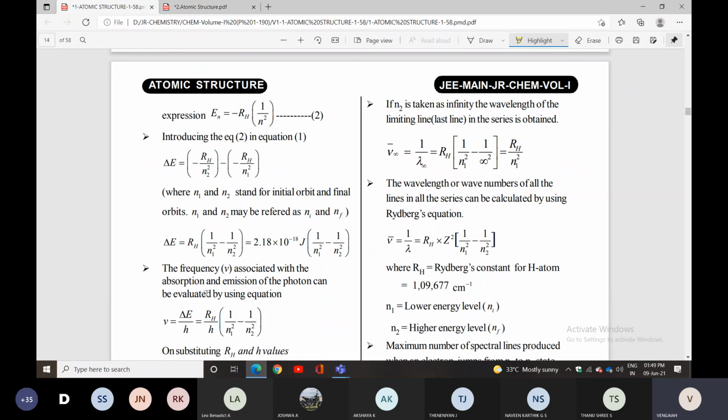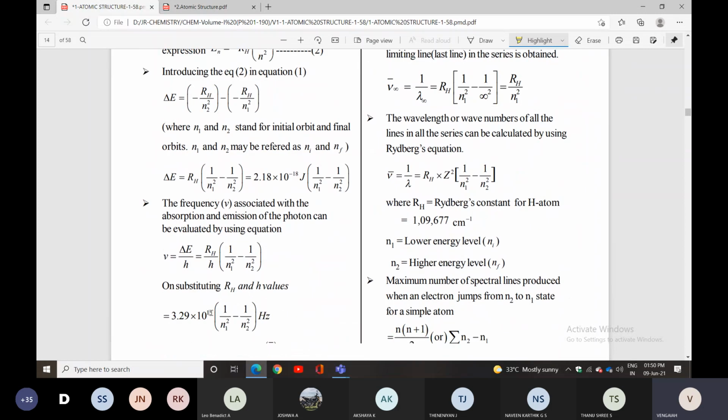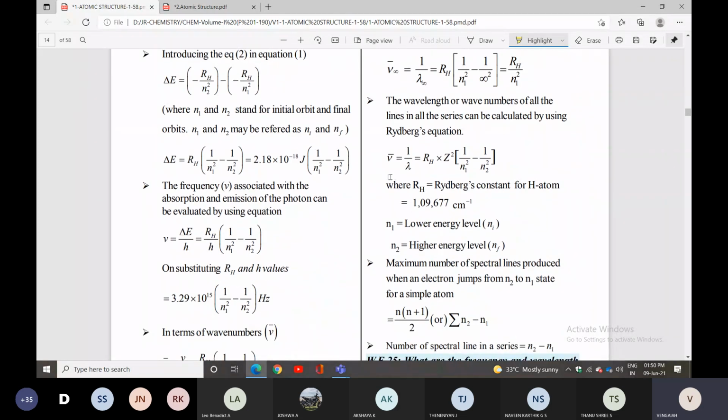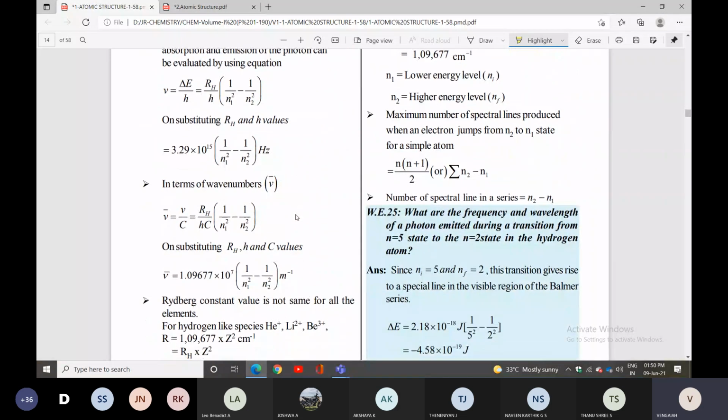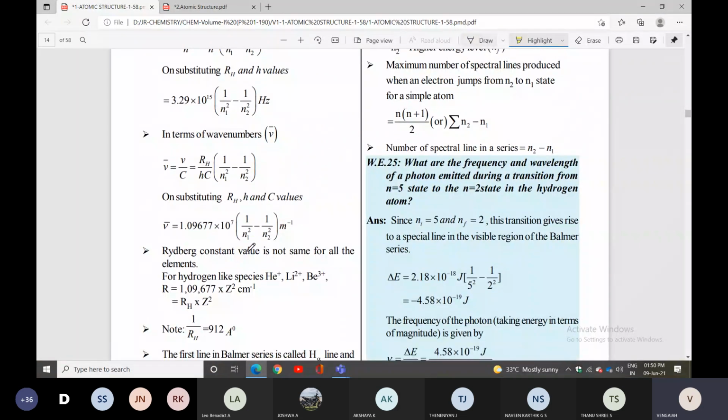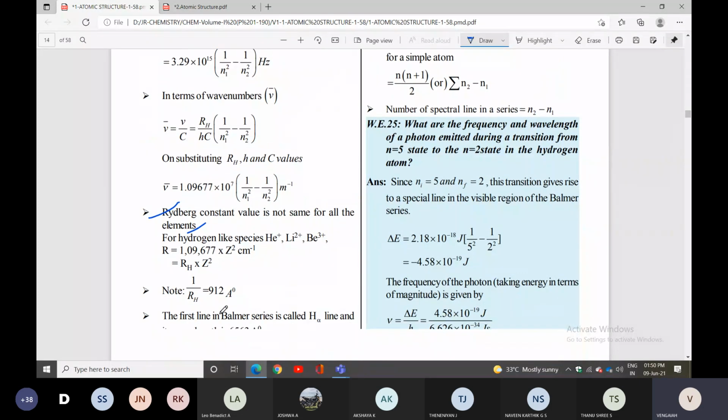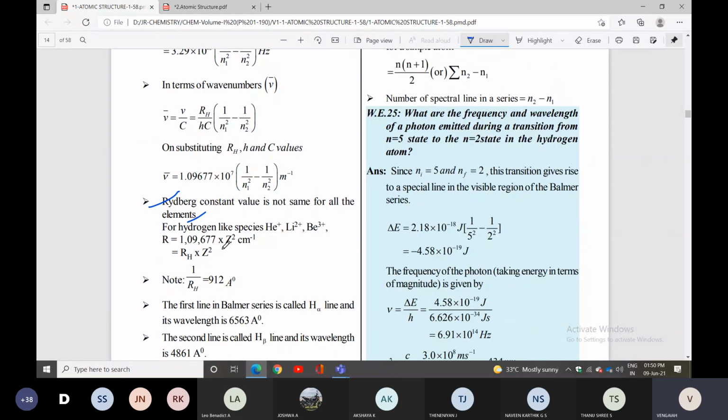RH is a constant, which you can call the Rydberg constant. It is having a constant value. It is given clearly. The value of the Rydberg constant is not the same for all the elements; it is for hydrogen-like species. So what is the value of the Rydberg constant? 109677 is the value you can take for the Rydberg constant.